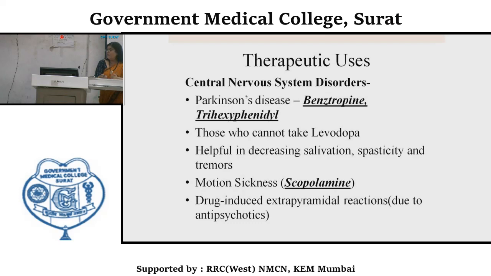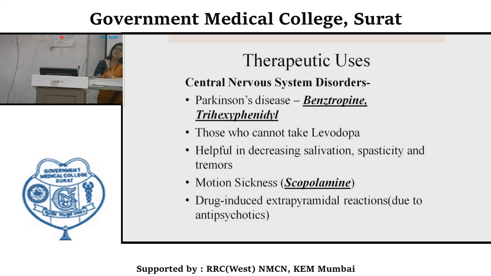Benztropine and trihexyphenidyl are used. Or in Parkinson's disease patients who cannot take levodopa because of some adverse effect or other problem, they can be used. They are helpful in decreasing salivation, spasticity and tremors.